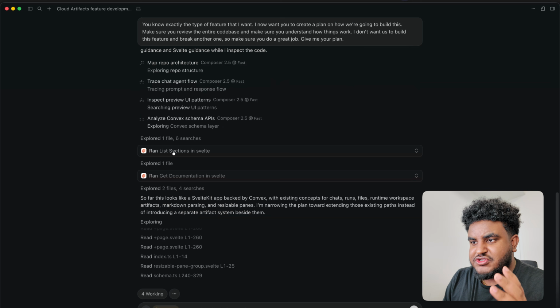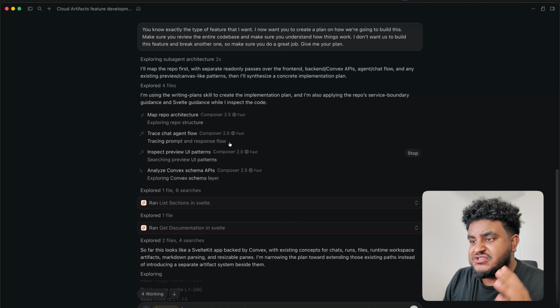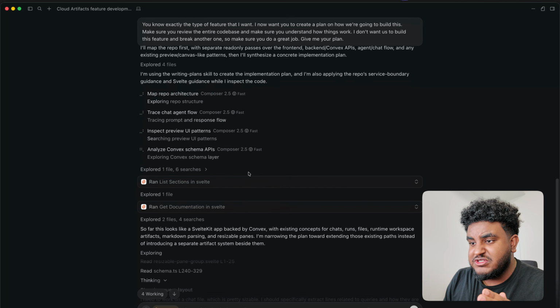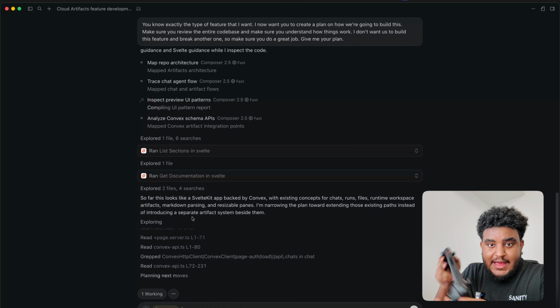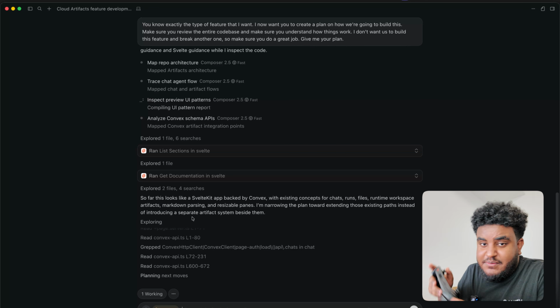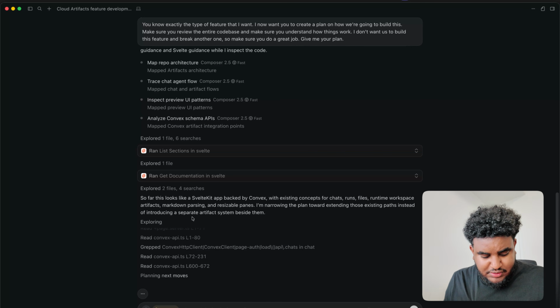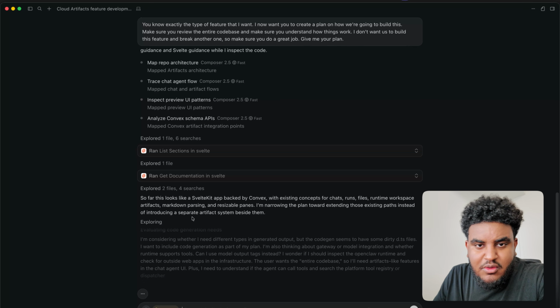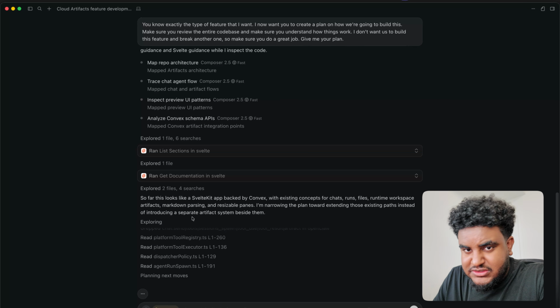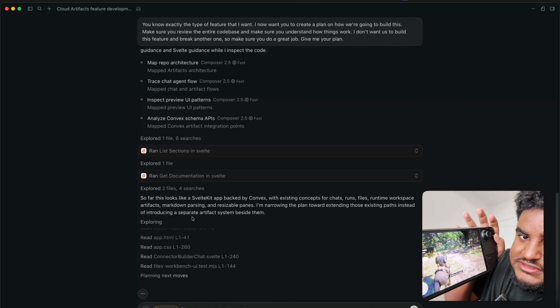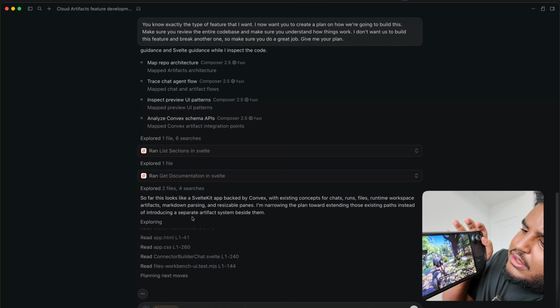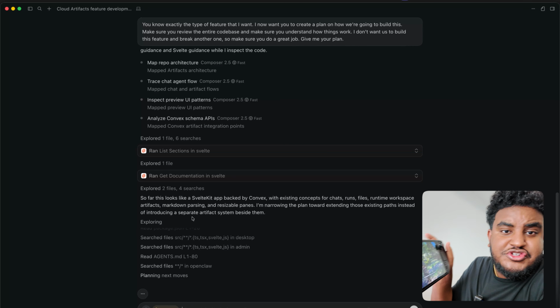Now, let's go back to Cursor. We see that multiple sub-agents using Composer 2.5 Fast have been deployed, and it's going to be working on this plan. While the feature is working, I can open up Steam, and I've been obsessed with Red Dead Redemption 2 again. I played it before, I finished it before, but for some reason I don't know why I just have this urge to play it again. So while this feature's working, we can play. So right now I don't know if you can see, but I'm taking Jack fishing. I think his name is Jack. He's John Marston's kid. And yeah, we're going to wait for Cursor to cook, and I'm going to play in the meantime.